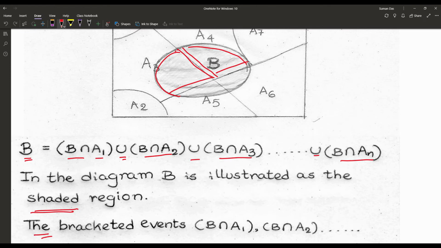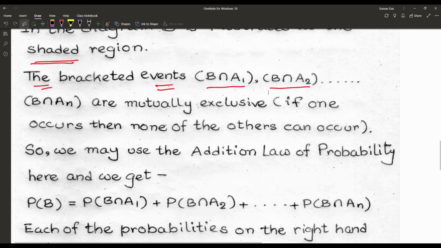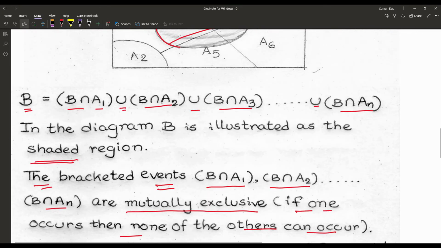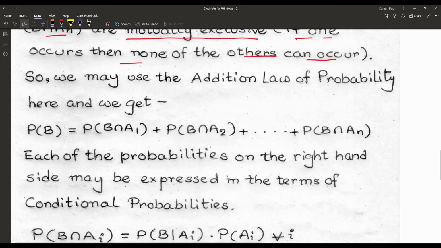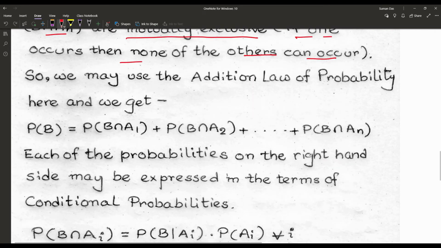Now look once again at each of the bracketed events. B intersection A1, B intersection A2, up to B intersection AN are all mutually exclusive. That means if one occurs, then none of the others can occur. In the diagram, B intersection A3, B intersection A4, B intersection A5, B intersection A6 are all mutually exclusive events.